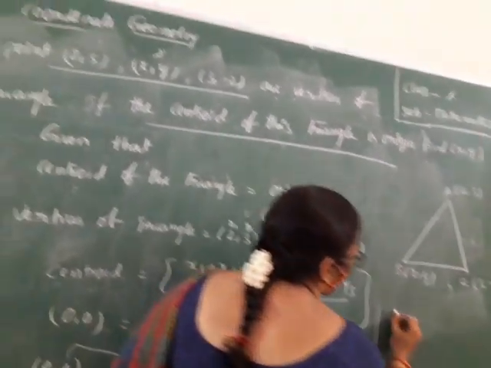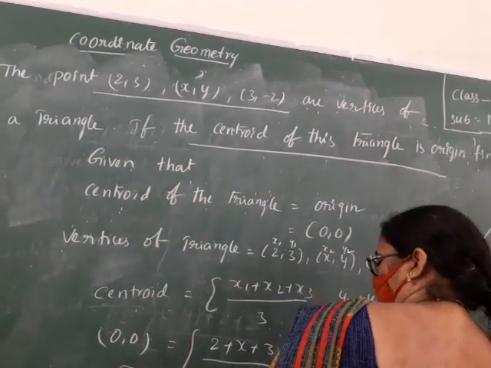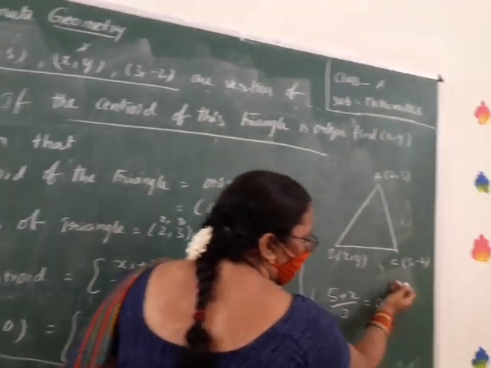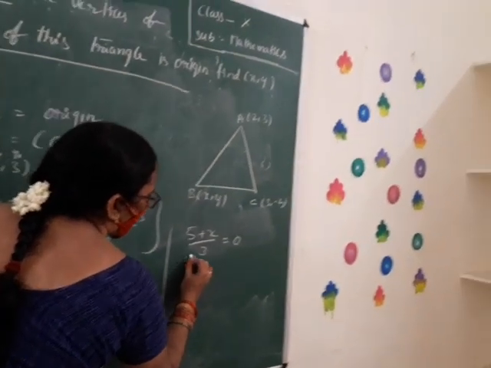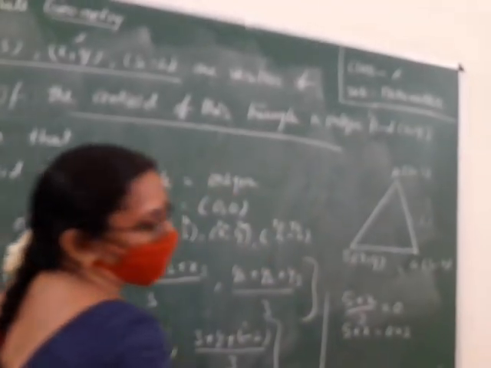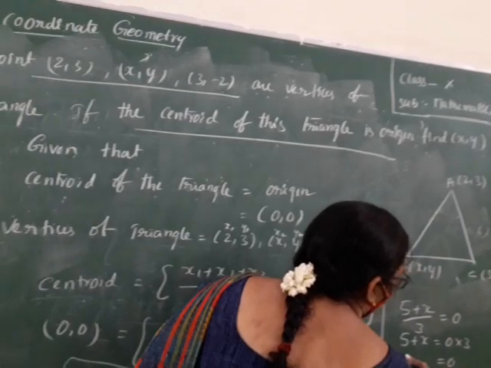So 5 plus x by 3 equals 0. We move this 3 to the RHS. 5 plus x equals 0 into 3. 0 into anything is 0.